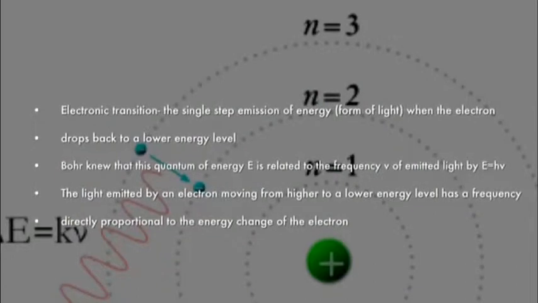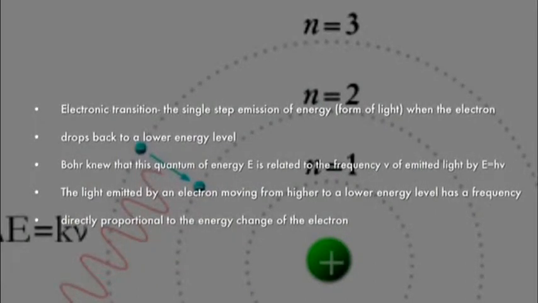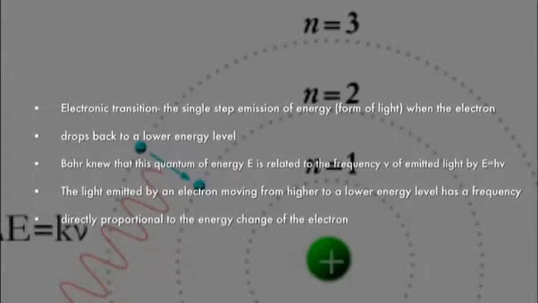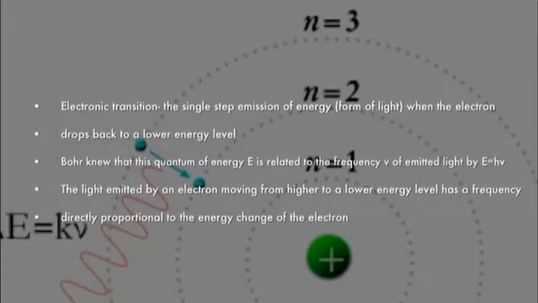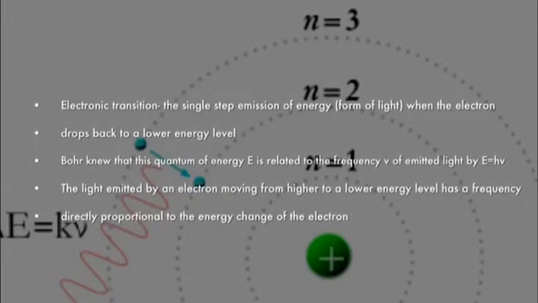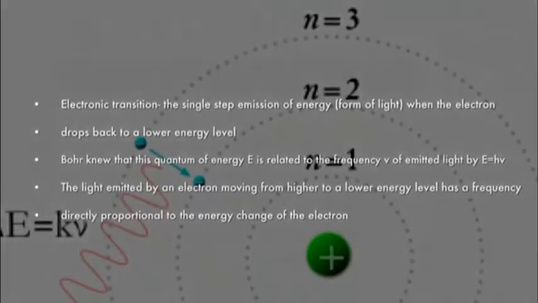Electronic transition is the single-step emission of energy in the form of light when the electron drops back to a lower energy level. Bohr knew that this quantum of energy E is related to the frequency ν of emitted light by E equals hν. Light emitted by an electron moving from a higher to a lower energy level has a frequency directly proportional to the energy change of the electron.